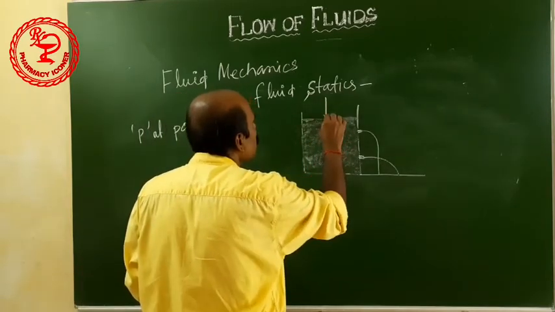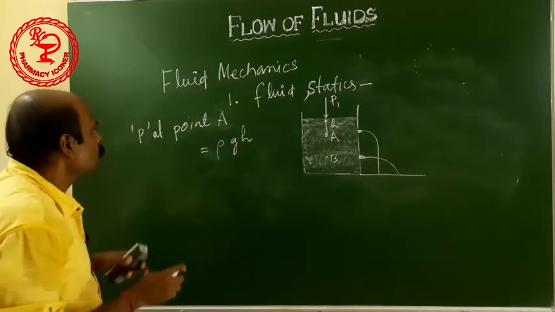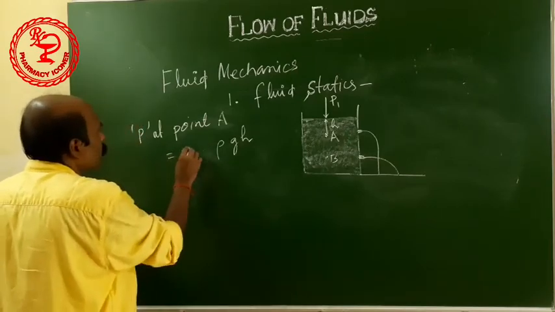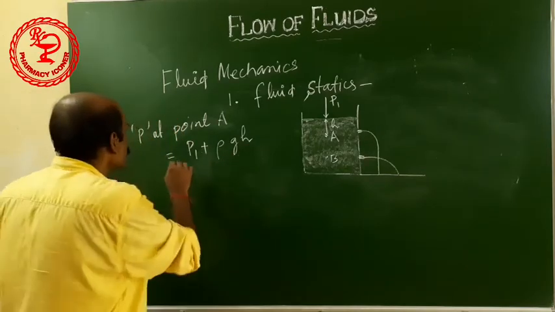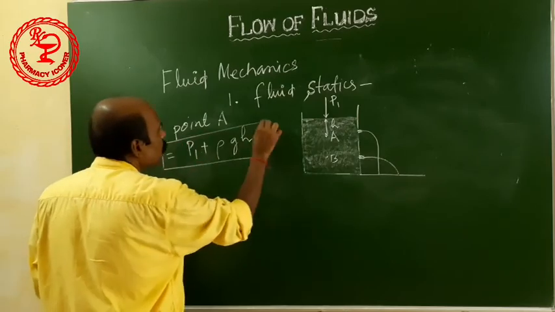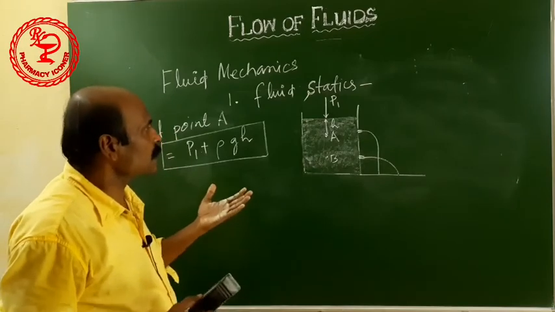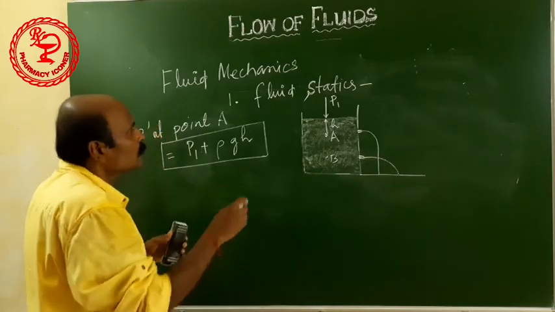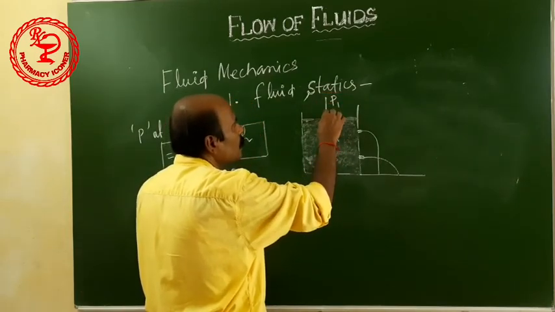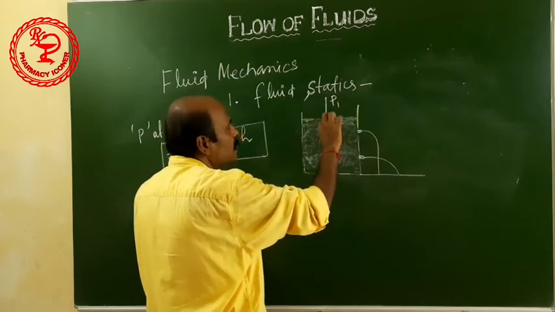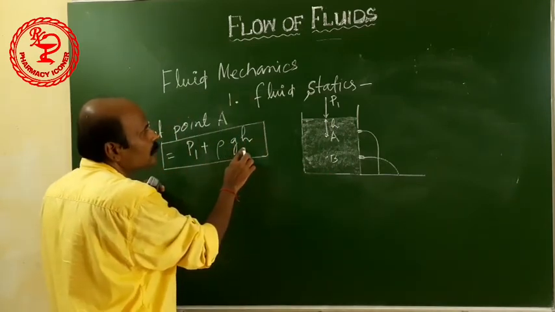If some pressure is applied on the surface like P1, what will be the total pressure? Total pressure will be P1 plus rho g h. This theory will apply in the case of the manometer. Next class we will discuss the manometers. So what will be the pressure at point A? The pressure applied externally, P1, plus the pressure of this height of the liquid, that is P1 plus rho g h.